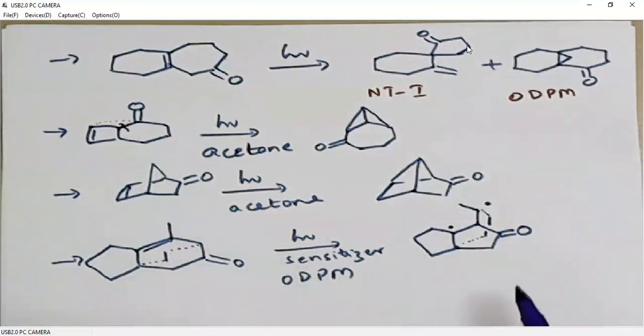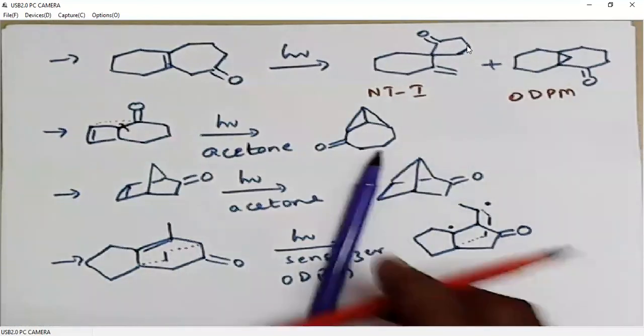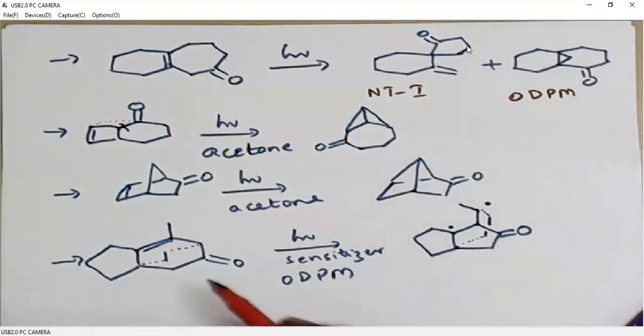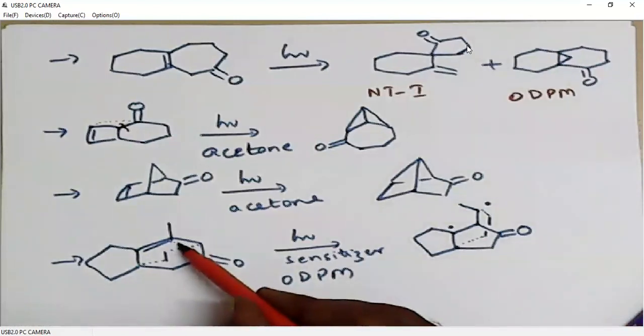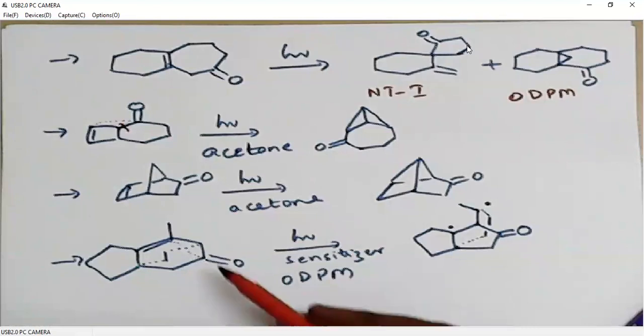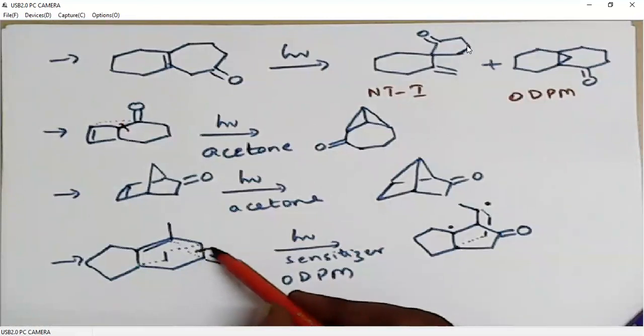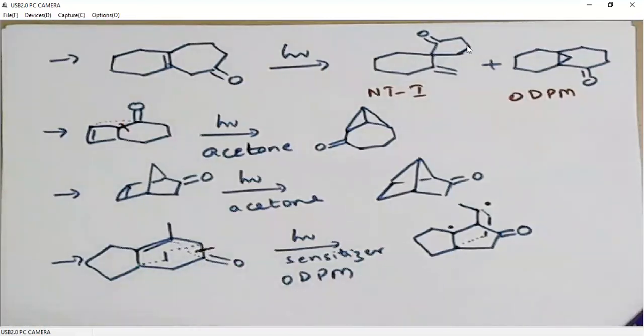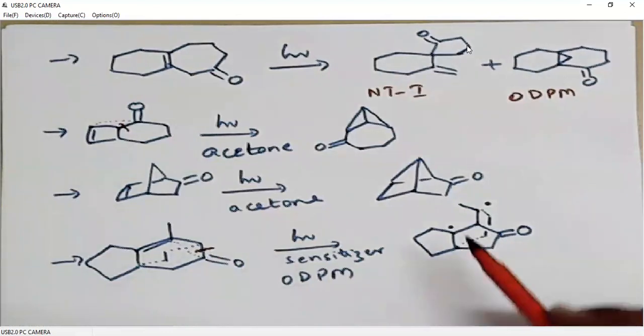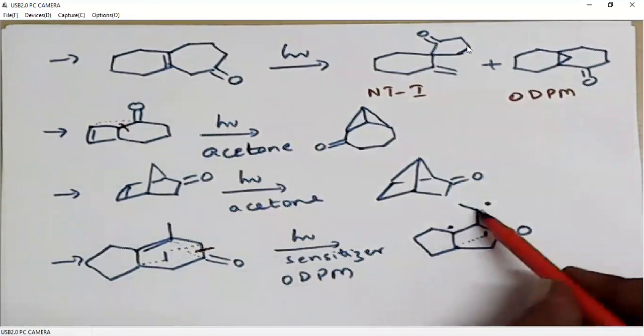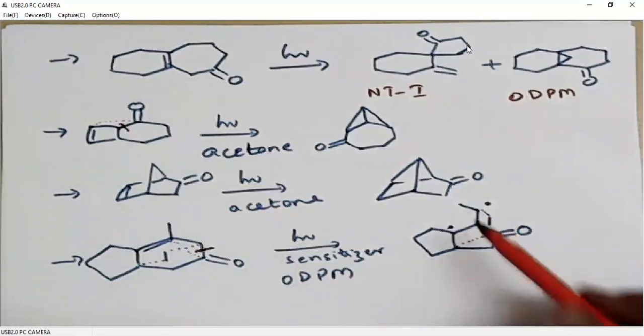In short, there will be a bond formation between these two carbons, and this alpha bond will undergo cleavage. So that generates this system. Then these two will be involved in bond formation.